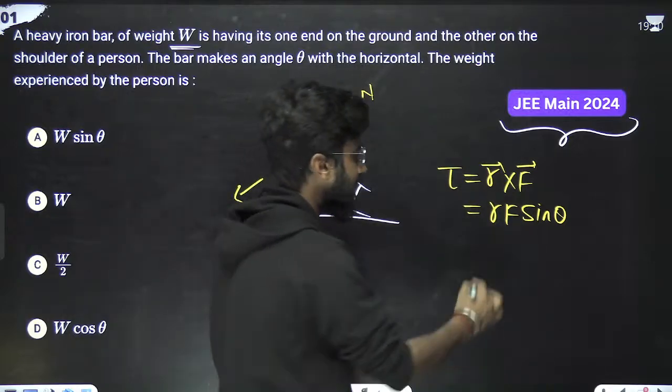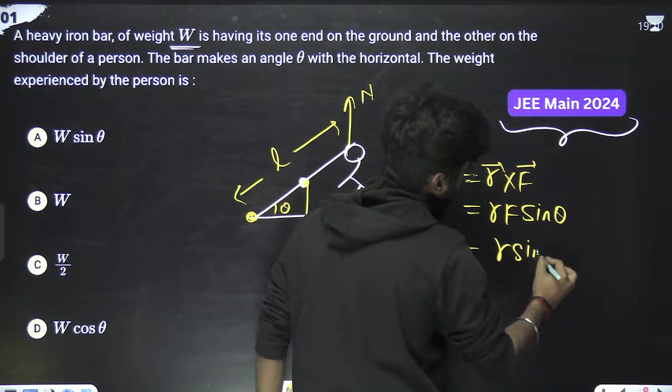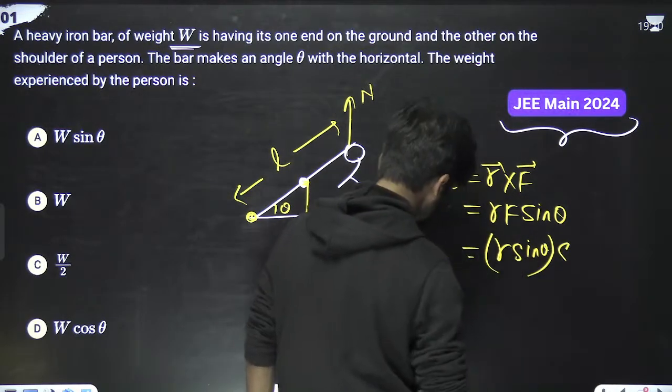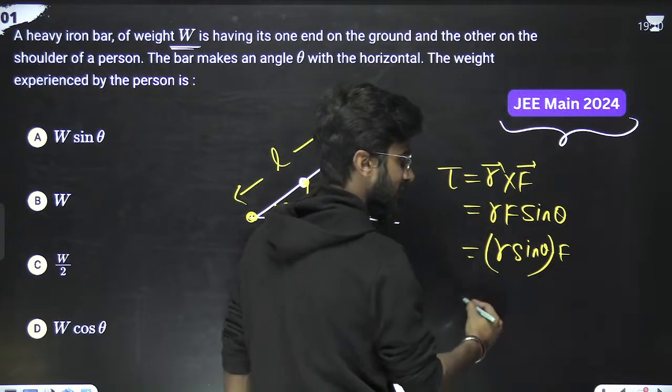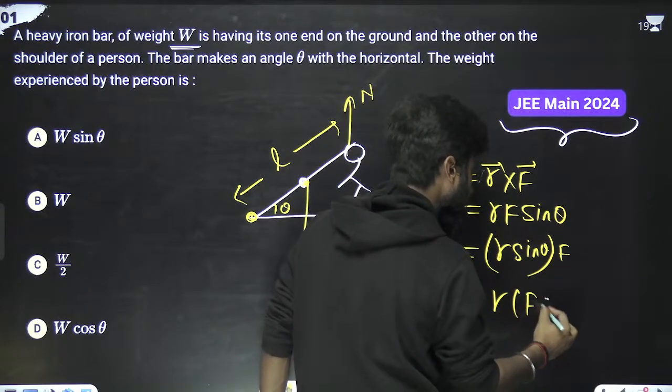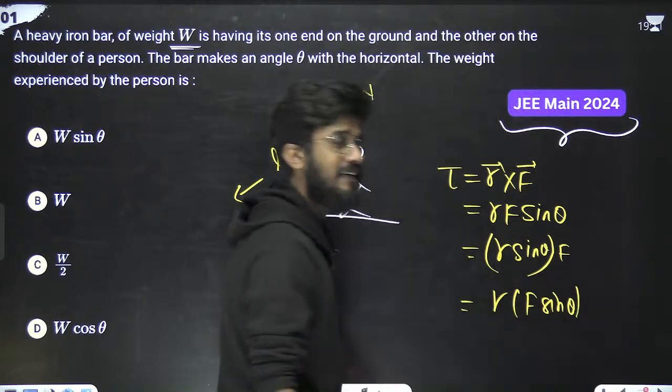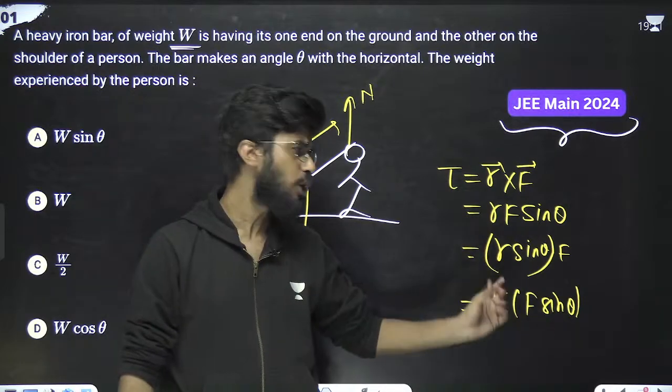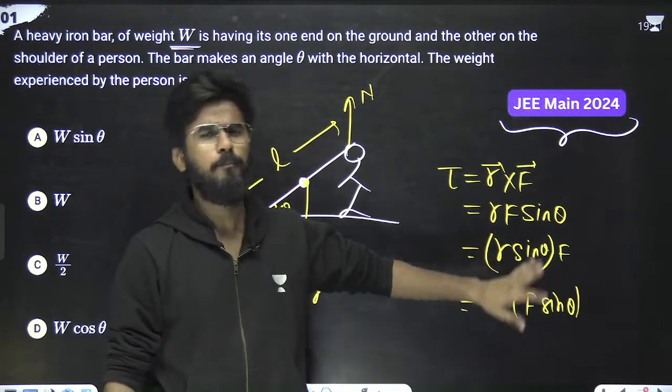We can write it like r sine theta into F, and the other way we can write it like r into F sine theta. So either you write the sine component of force, or you write the sine component of distance. Both are the same thing.